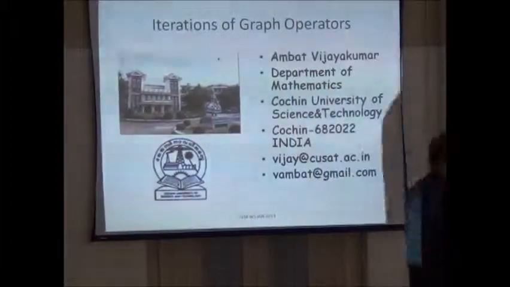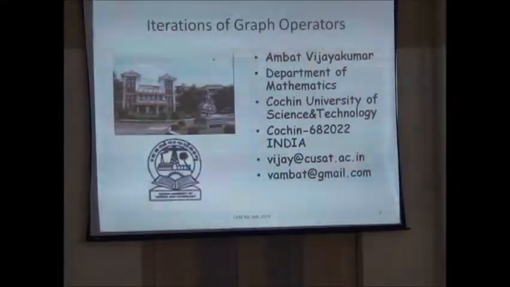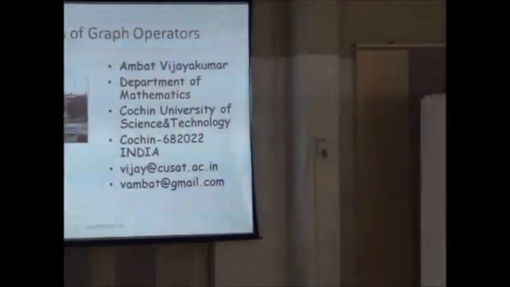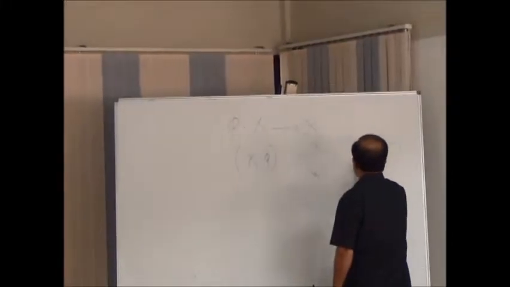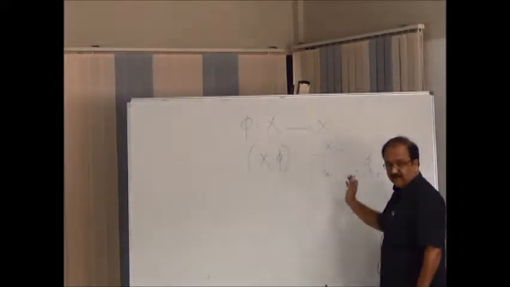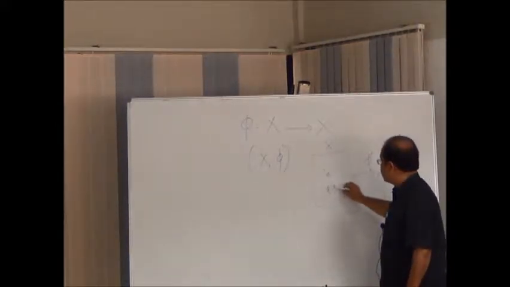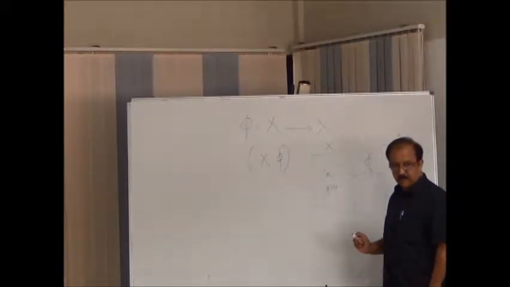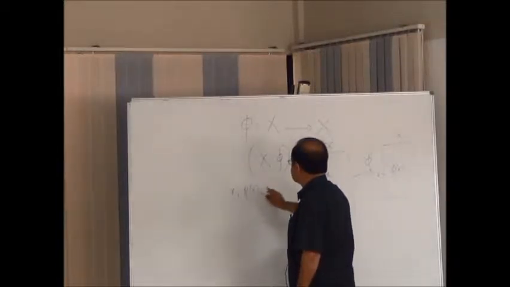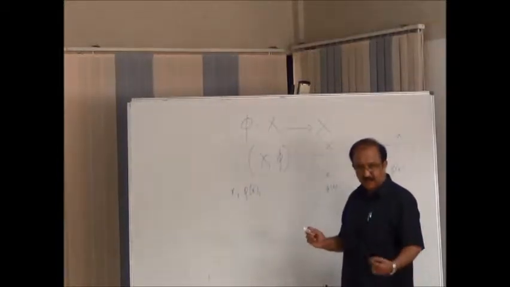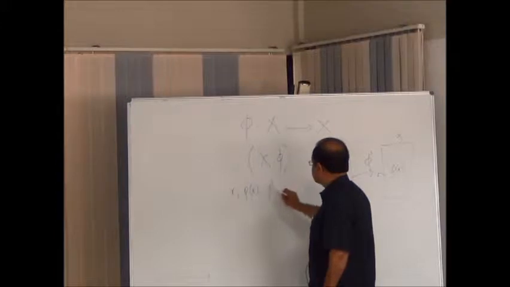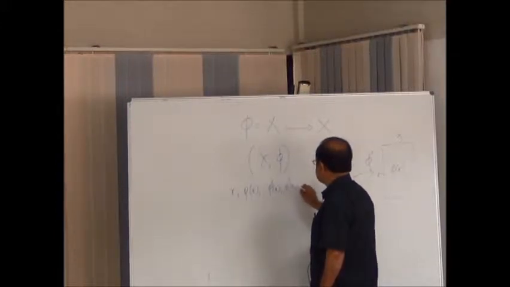Dynamics will come when you take a point, say x in X. You have a phi from X to X. So phi of x is somewhere here, but X is again a copy of X itself. That's good. So I start with x, I can do phi of x. Because phi of x is a point in X, I can do phi of phi of x. Then dynamics comes. So phi 2 of x, phi 3 of x.